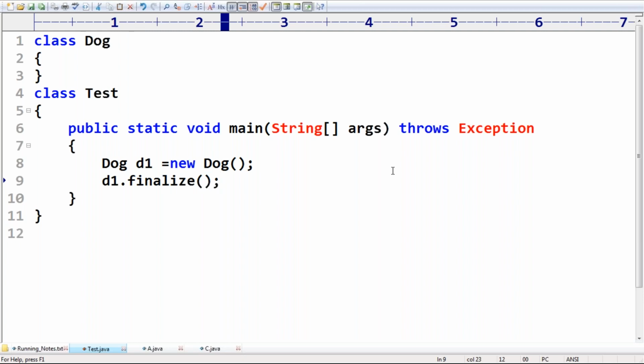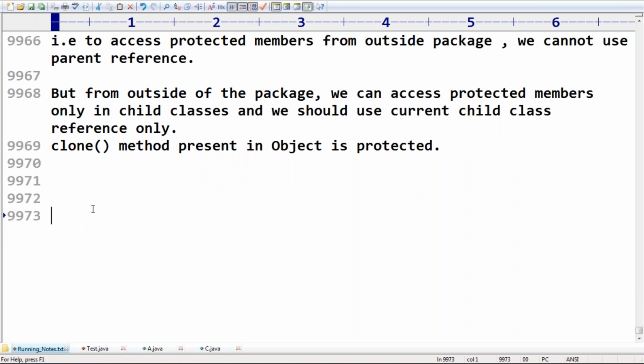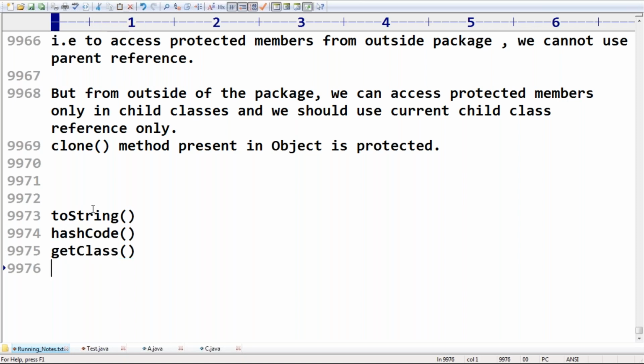The finalize method is present inside the Object class. The Object class contains a total of 12 methods, and finalize is also there. Which methods are present inside the Object class? Does anyone have the idea? The toString method is there. I discussed it long days before. The hashCode method is there. Next, the getClass method is there.